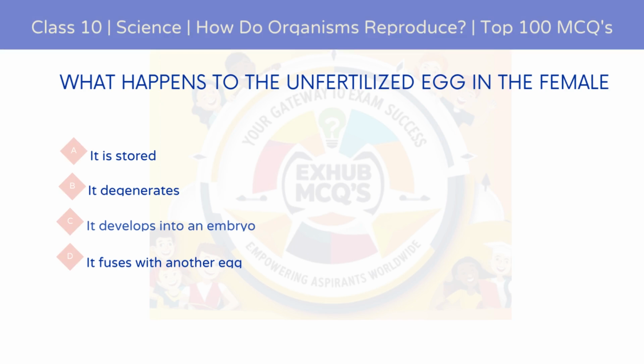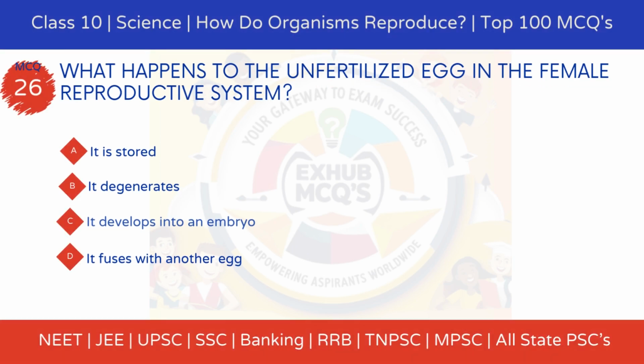MCQ 26. What happens to the unfertilized egg in the female reproductive system? Option A. It is stored. Option B. It degenerates. Option C. It develops into an embryo. Option D. It fuses with another egg.